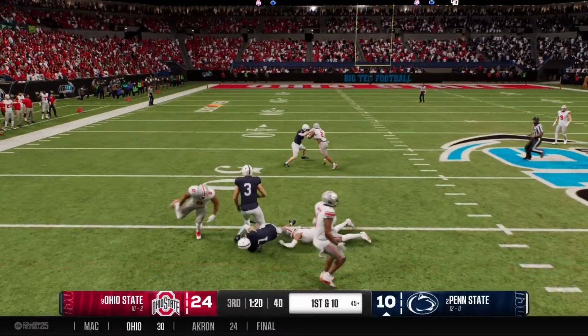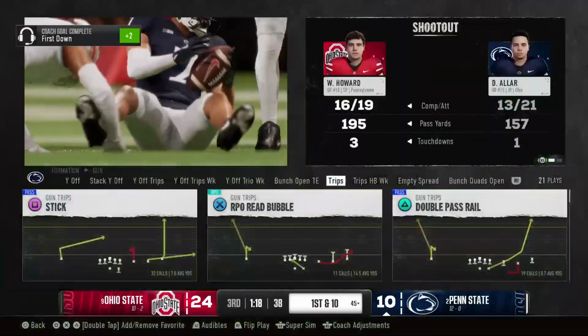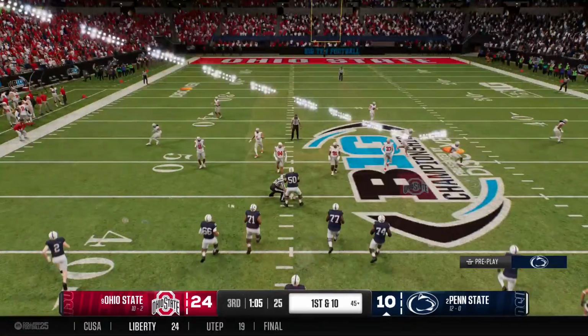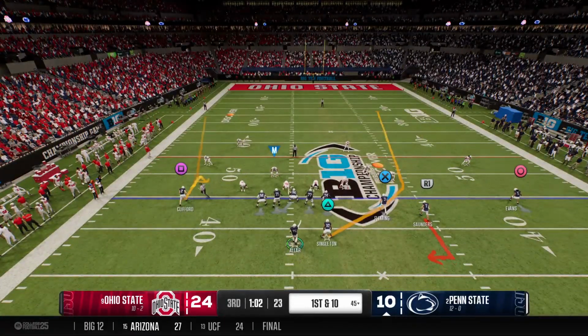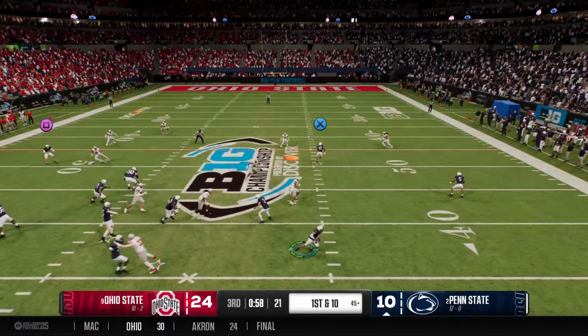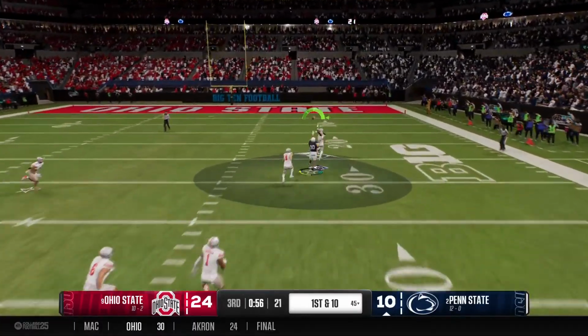Big throw caught on the left side. First down, first down. 45, but that's good for a first down. Defenses all around the country got to do a better job of keeping an eye on these little guys from the slot. They can dismantle a defense with their speed and quickness in the open space.